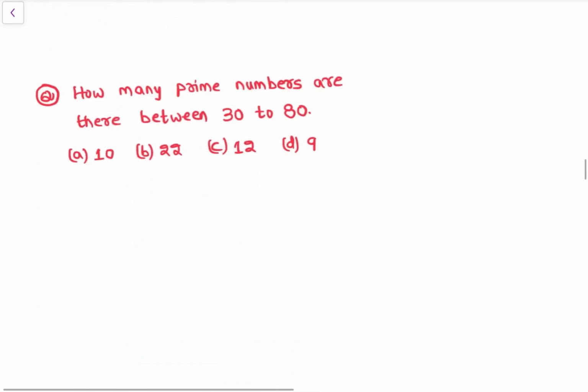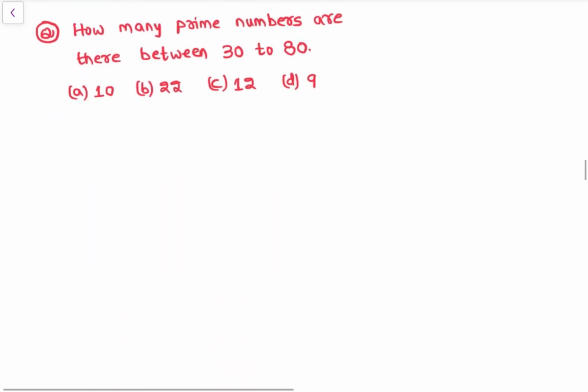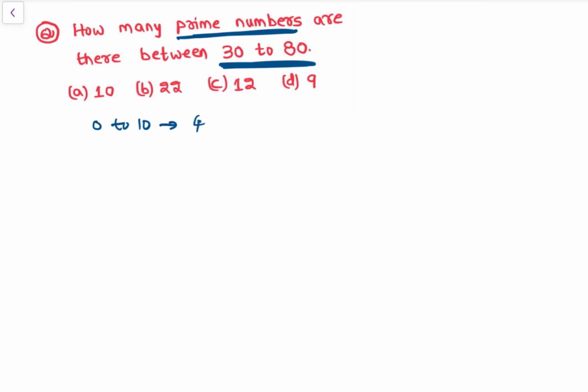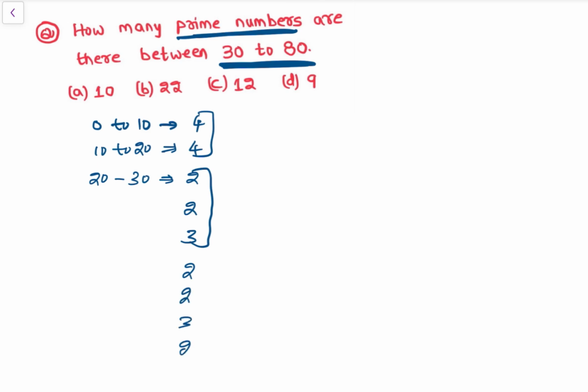We'll slowly move to difficult questions also. Then there is a question: how many prime numbers are there between 30 to 80? We know from 0 to 10, how many prime numbers are there? There are 4 prime numbers. Then 10 to 20, how many prime numbers? 4. Okay, so 20 to 30, how many prime numbers are there? 2. Then 2, 3. Okay, this has to be memorized: 4 4 2 2 3 2 2 3 2 1.